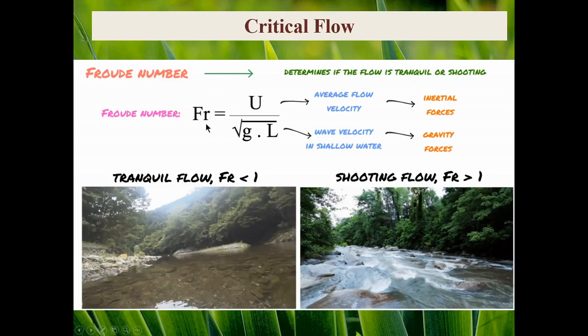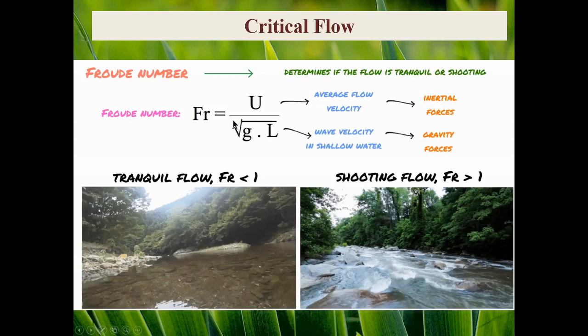Froude number, as you see here, is a dimensionless quantity which represents the ratio of the average flow velocity to the wave celerity. This is wave celerity, or the speed of the crest of a wave in a channel. I will talk a bit more about wave celerity in the next slide.